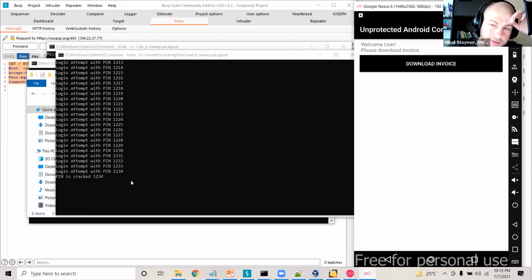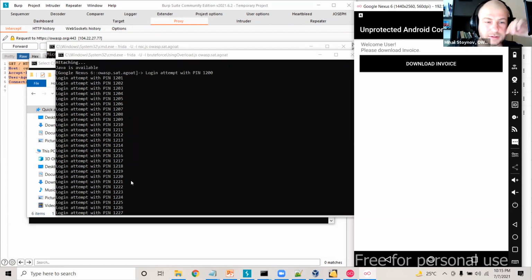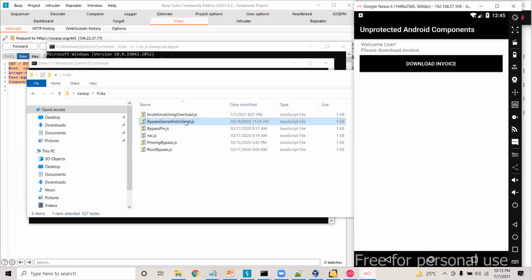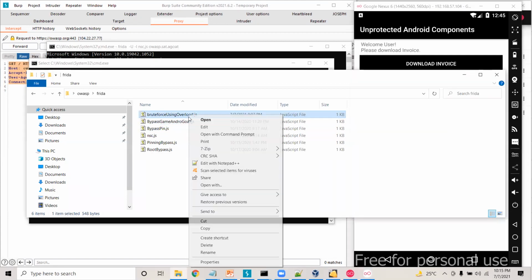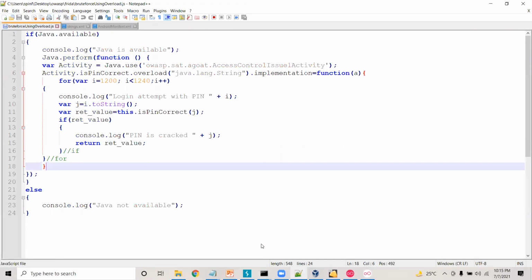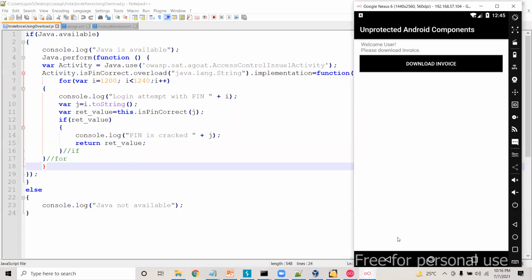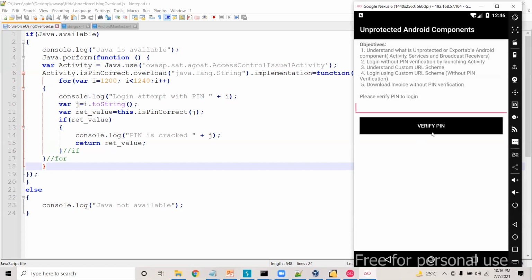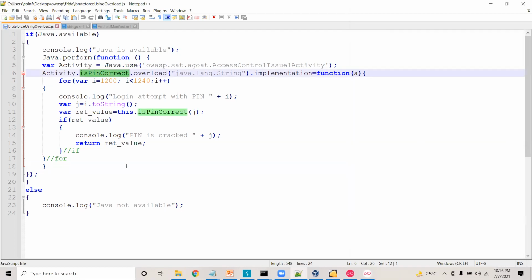A quick question. How does it know that it's connected to that specific button? So that is where the program is written inside the brute force file. Whenever we click on the verify pin button, here we have the verify pin button, in the Androcode application, this method will be invoked.